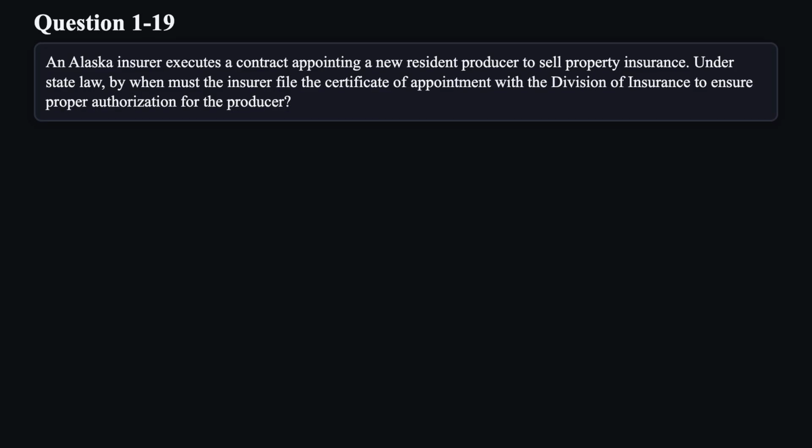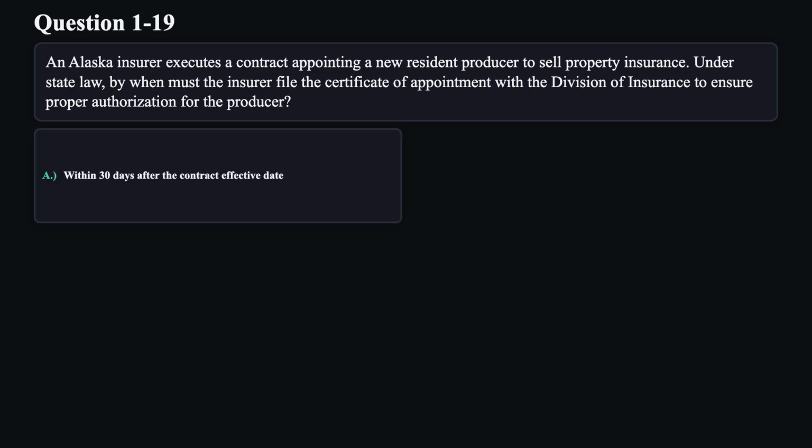Question 19. An Alaska insurer executes a contract appointing a new resident producer to sell property insurance. Under state law, by when must the insurer file the certificate of appointment with the Division of Insurance to ensure proper authorization for the producer?